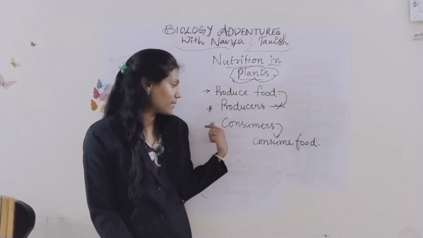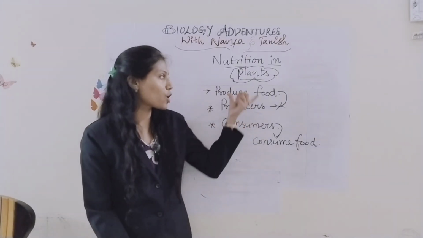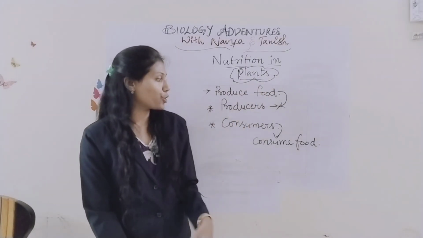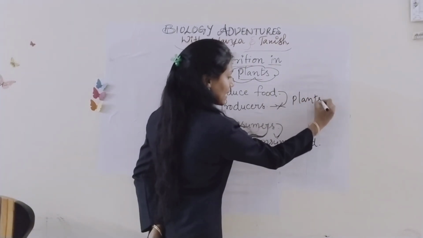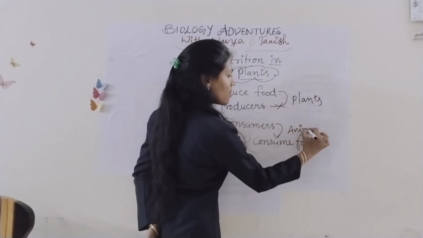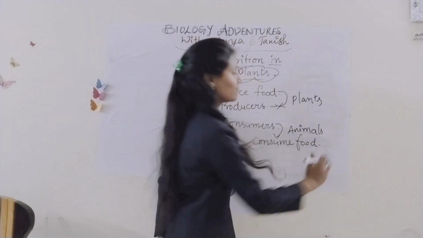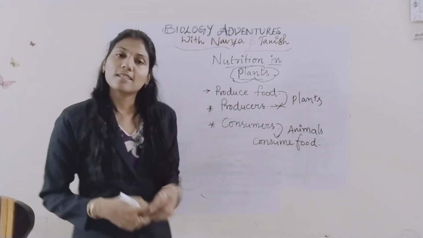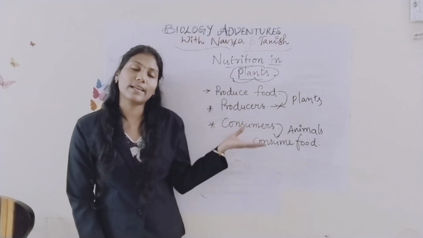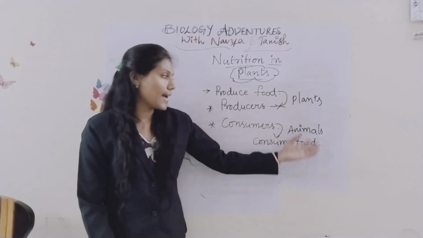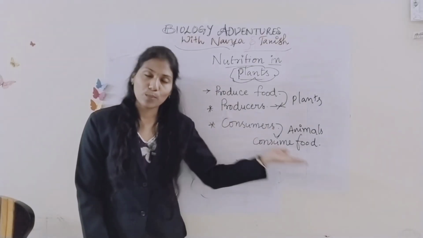So these are two types, just remember, producers and consumers. Why do we call plants the producers? Because plants produce the food, and animals, we also come under the animal category, consume the food. That's why we call them consumers.